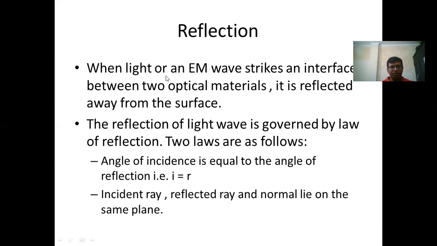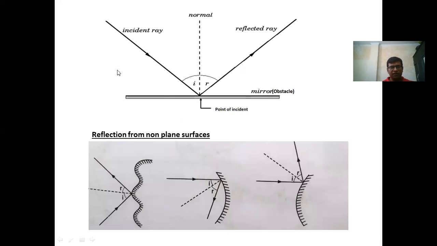So we are going to see what is the law of reflection. There are two laws of reflection. First is angle of incidence is equal to angle of reflection. And second is incident ray, reflected ray, and normal lie on the same plane. So let's look at the law of reflection.